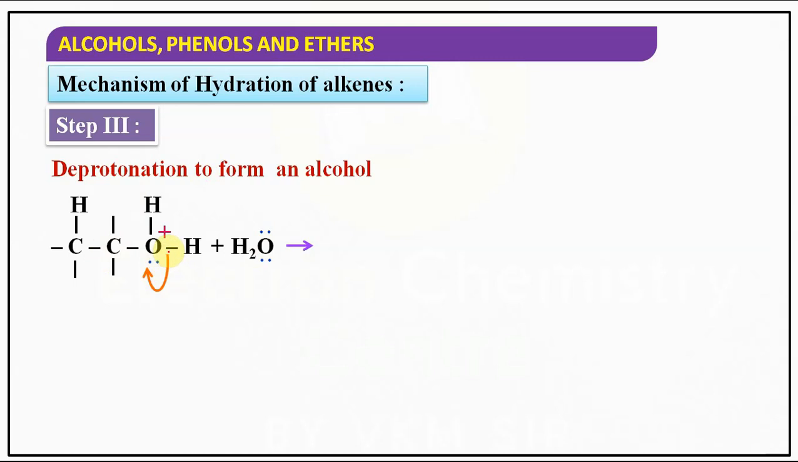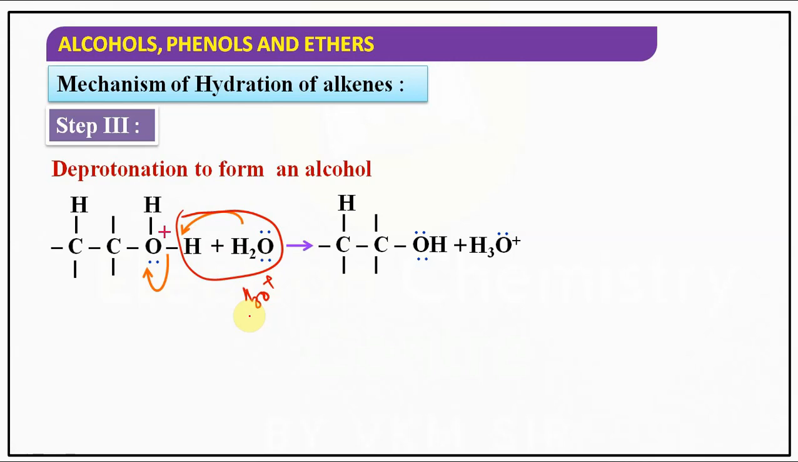So now this is what we got in step 2. Here we are polarizing the bond towards oxygen, so H plus can be removed. That H plus is accepted by H2O, which is removed as H3O plus, and then what we got here is alcohol.